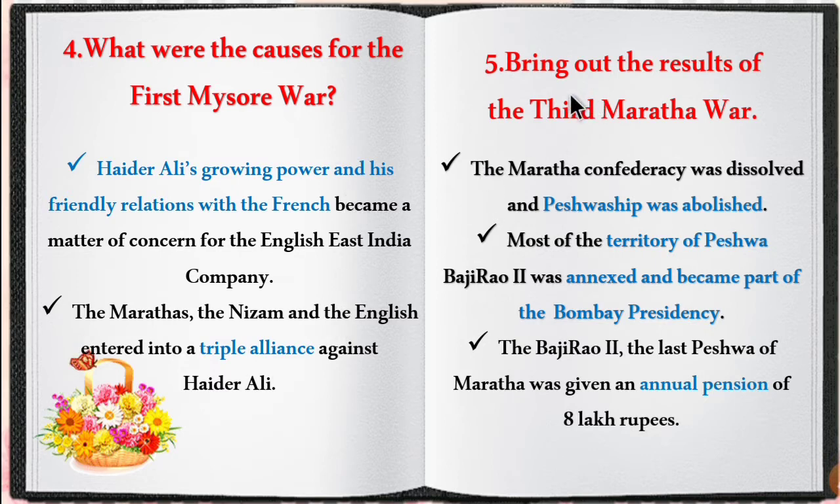The fifth question, bring out the results of the Third Maratha War. After the Third Maratha War, the Maratha Confederacy was dissolved and the Peshwaship was abolished. Most of the territory of Peshwa Baji Rao II was annexed and became part of the Bombay Presidency. Baji Rao II was the last Peshwa of the Marathas and he was given an annual pension of 8 lakh rupees. This was the result of the Third Maratha War.